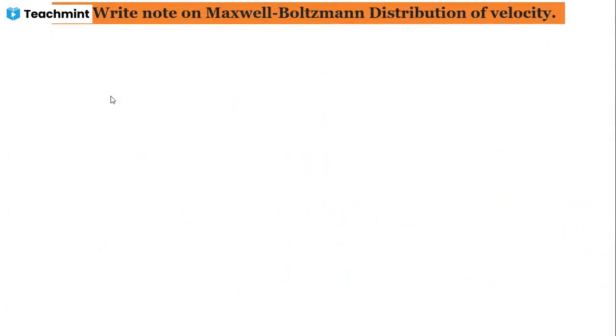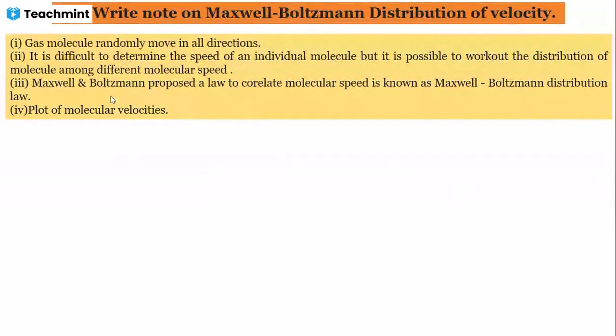Write a note on the Maxwell-Boltzmann distribution of velocity. The first assumption was that the gas molecules are not moving in one direction, they move randomly in all directions. It is difficult to determine the speed of an individual molecule, but it is possible to work out the distribution of the molecules among the different molecular speeds. Maxwell and Boltzmann proposed a law to correlate the molecular speed, known as the Maxwell-Boltzmann distribution law.